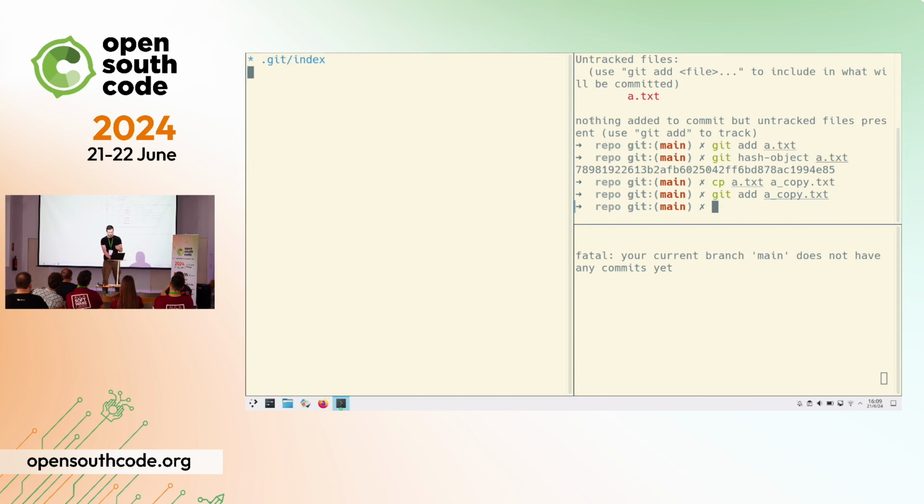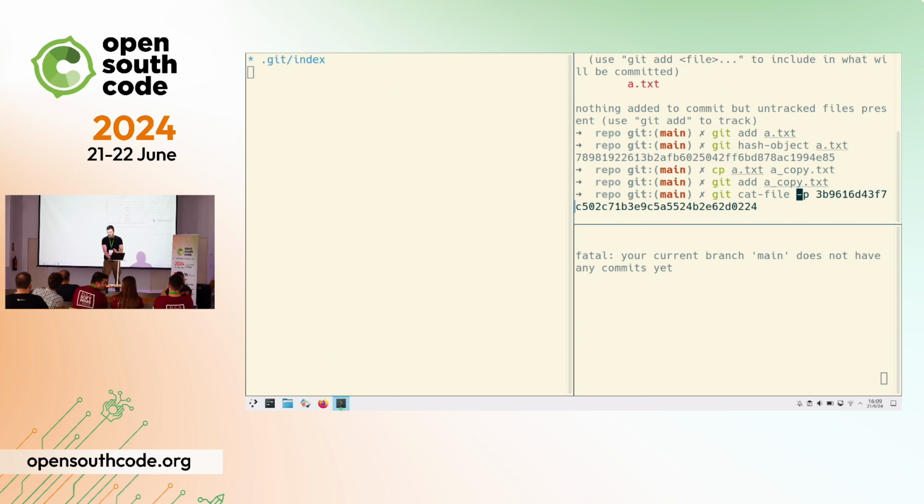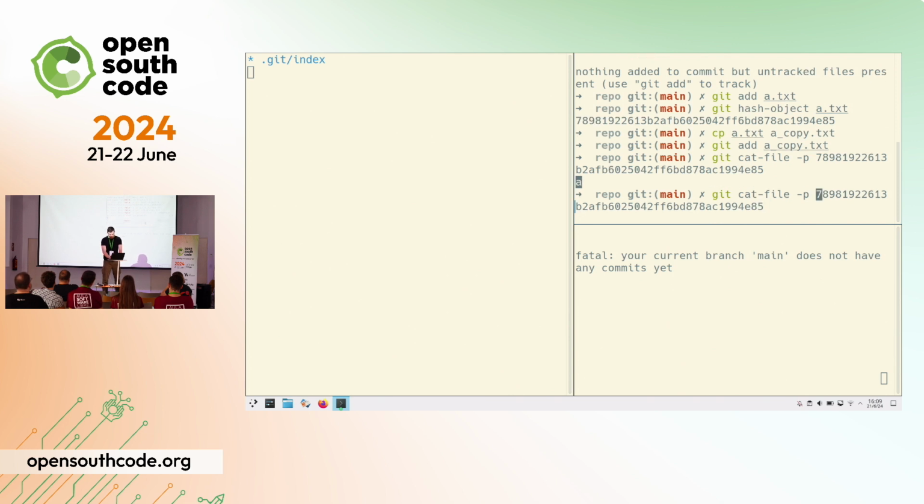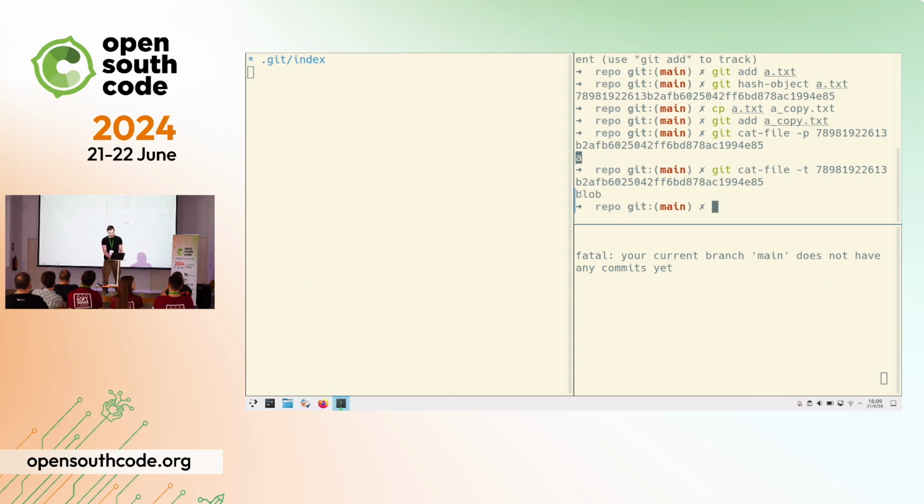But now, what is stored inside the object? There is another Git command, and this is the last one, I promise, called cat-file, and you can put here a hash, the hash that we saw above. And by using -p, you can print the contents of the object. And the contents are, as I just said, only the contents of the text file. So in this case, just a single A. There is another flag for printing the type. This is essentially printing the metadata, and it's saying that it is of type blob.